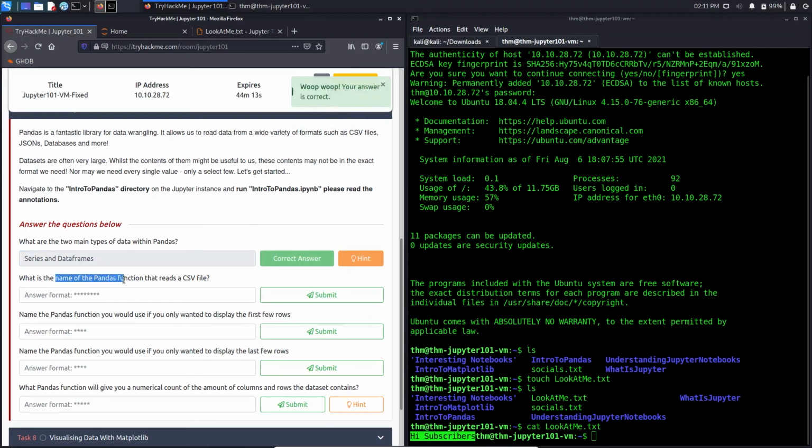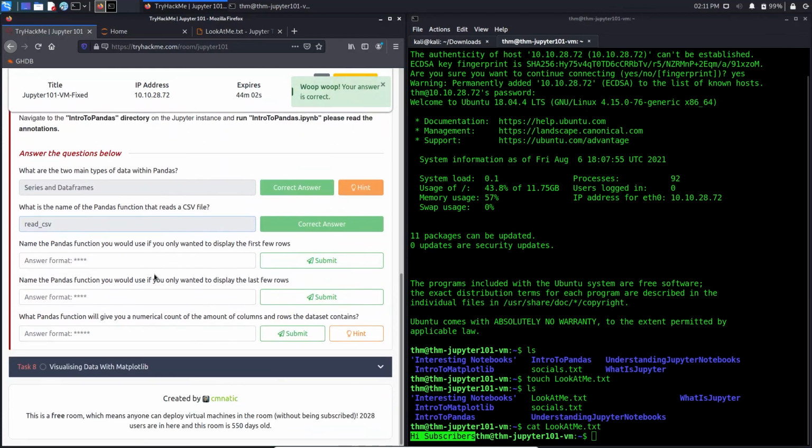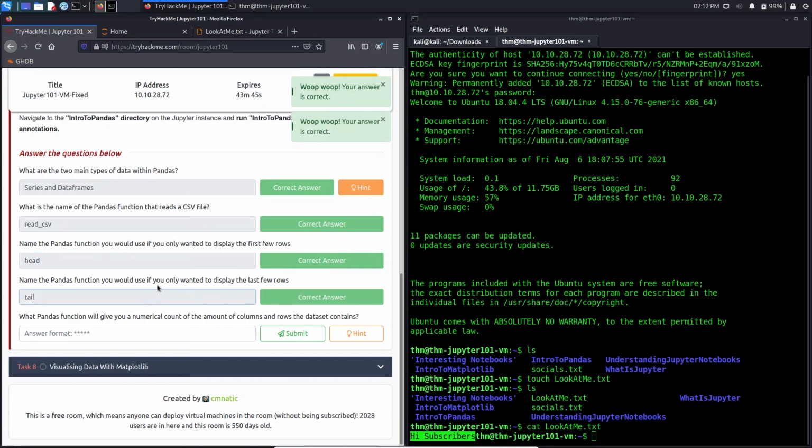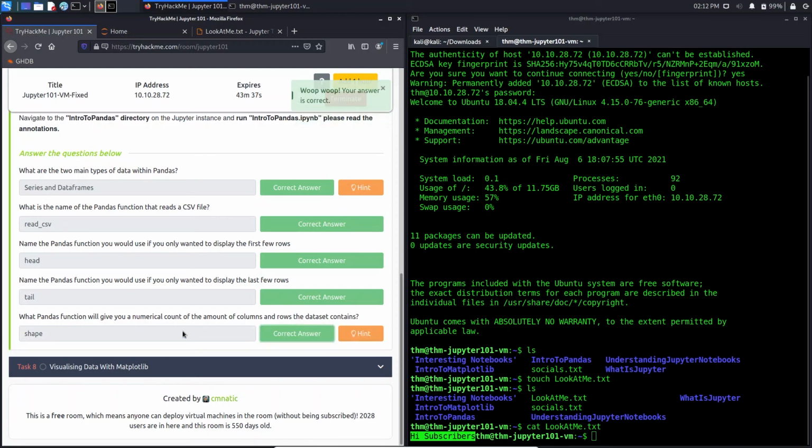Now what is the name of the Pandas function that reads a CSV file? For reading a CSV file, we use the function read_csv. Now it's asking to name the Pandas function we would use if we only wanted to display the first few rows. For displaying the first few rows, like our header, it will be head, and for the last few rows it will be tail. Now what function will give you a numerical count? For that it's shape. So that was it for the Pandas section.